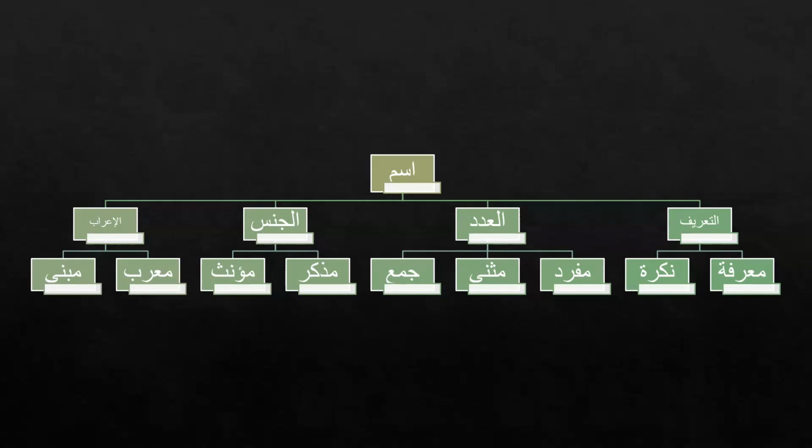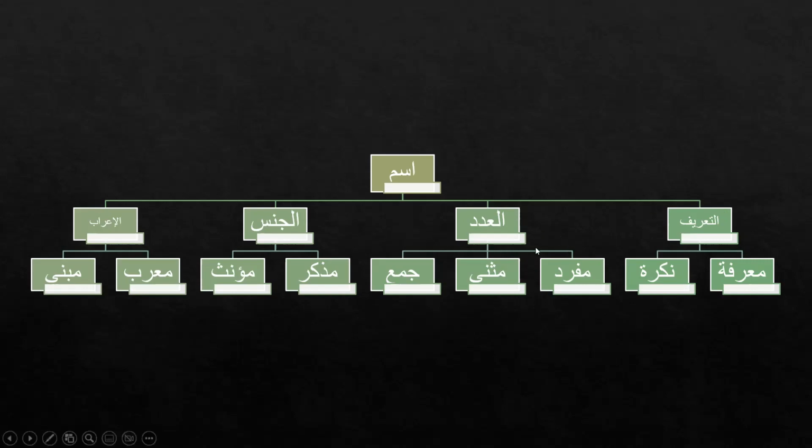As you can see on your screens, we have already covered all of these four characteristics and their types. The first one was tarif, the definiteness of an isim, and it has two types, marifa and nakira.